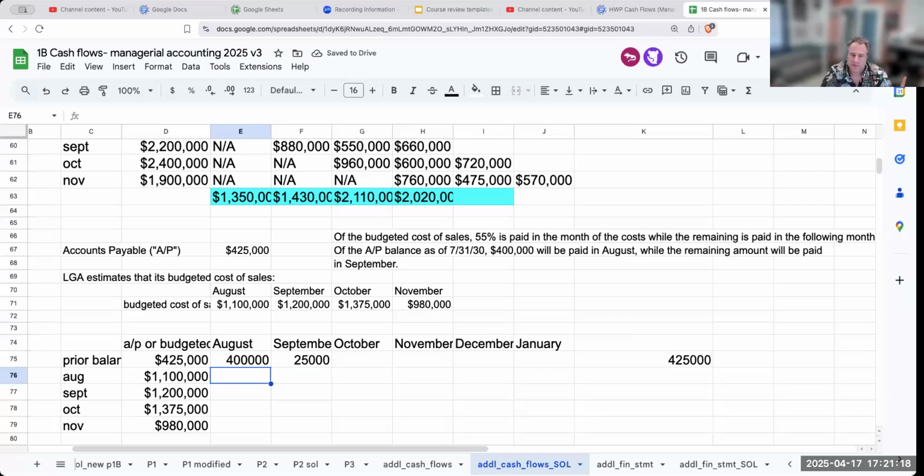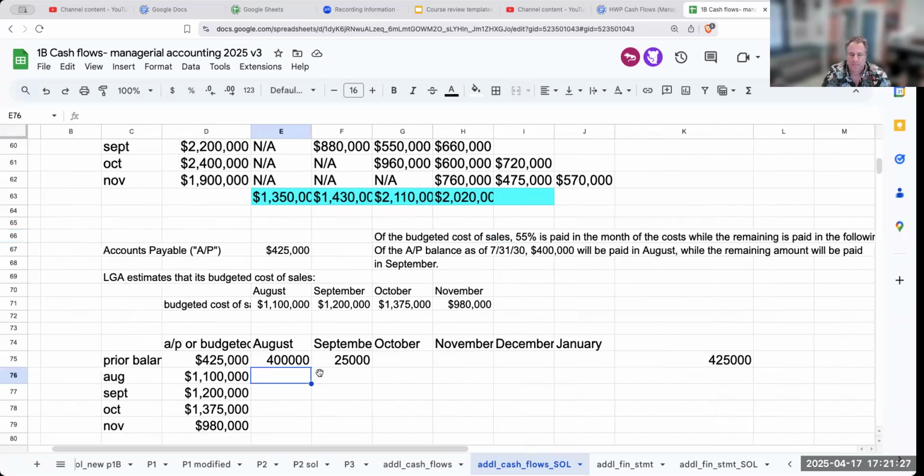For August, I am paying 55% of the month for the cost of sale, and then the remaining amount, which would then be 45%. So this is going to be 55% times 45% over here. Always want to check my work. These things equal. Okay, now similar to what we did up here, do we pay for any cost of goods?